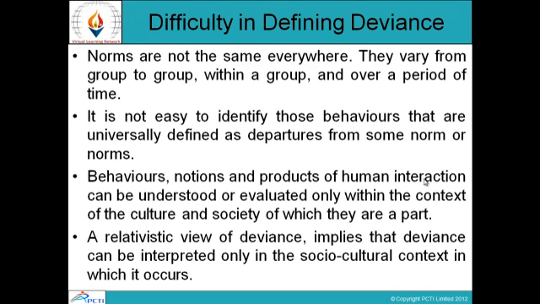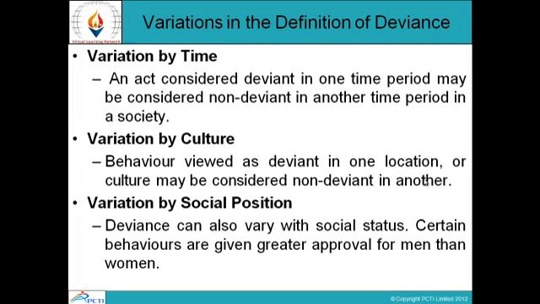Behaviors, notions, and products of human interaction can be understood or evaluated only within the context of the culture and society of which they are a part. A relativistic view of deviance implies that deviance can be interpreted only in the socio-cultural context in which it occurs. Variations in the definition of deviance. Variation by time. An act considered deviant in one time period may be considered non-deviant in another time period in a society. So the time also matters.